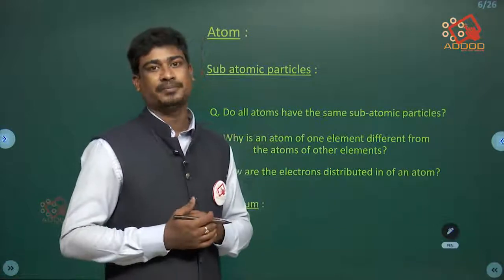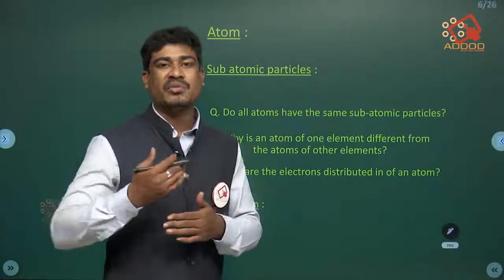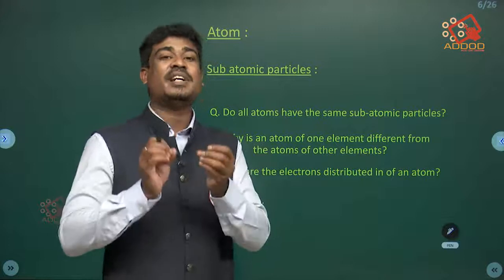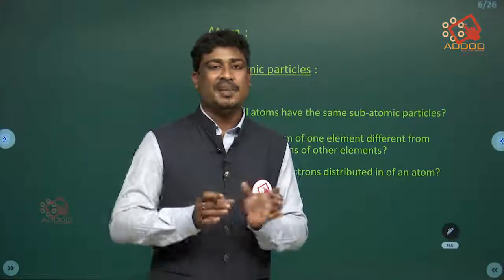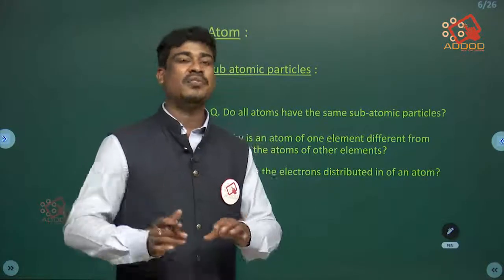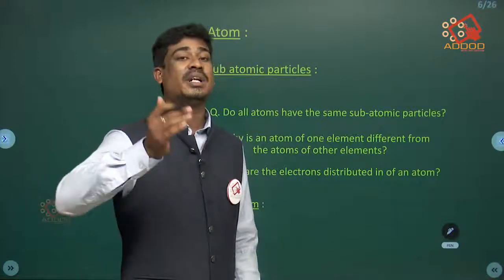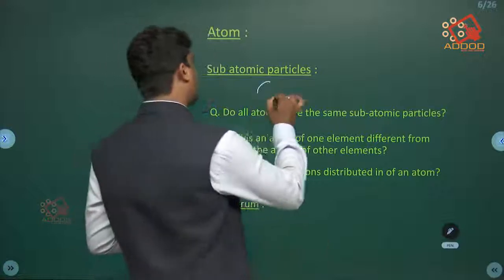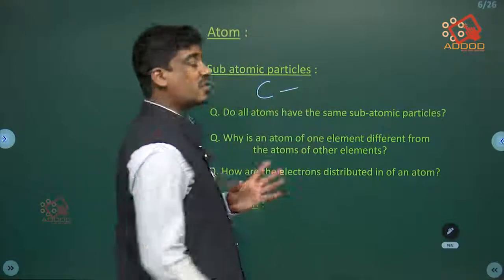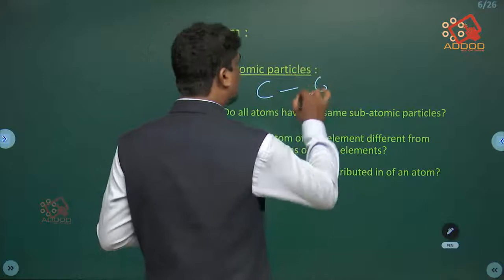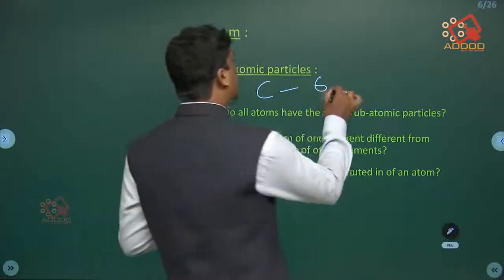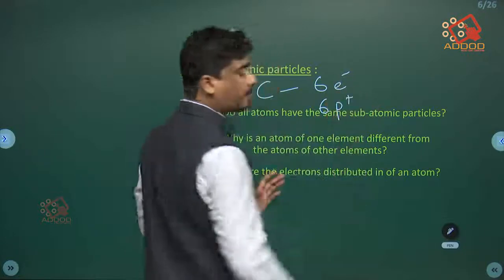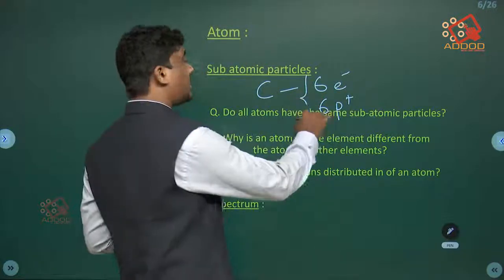Why? Because different elements contain different numbers of electrons. If the element changes, the number of electrons present in it also changes. For example, the atomic number of carbon is 6, so there are 6 electrons and 6 protons in a carbon atom.